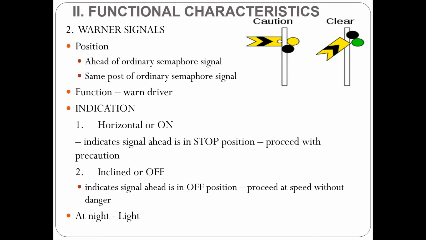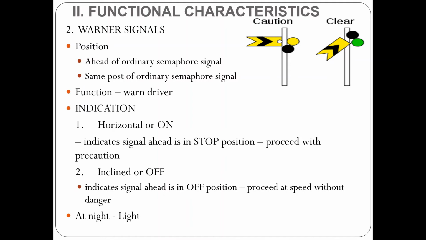The next type is the Warner signal. A semaphore signal at the entrance to the station is usually combined with the Warner signal. As the name suggests, the function of the Warner signal is to warn the driver. Usually it is positioned ahead of the ordinary semaphore signal, or at some locations you can see it is provided at the same post where the ordinary semaphore signals are placed. The difference is that it also has a horizontal moving arm, but at the end you can see it is in a notch shape. That is how we can differentiate the Warner signal from the semaphore signal.